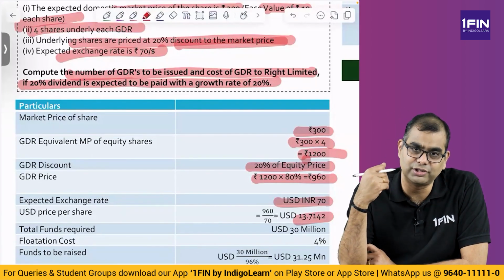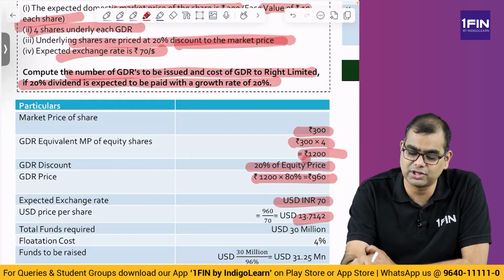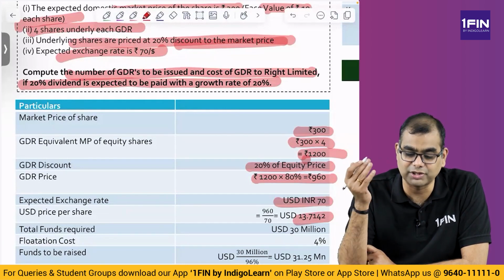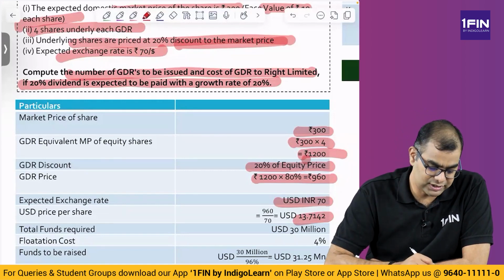So you are going to issue each GDR at $13.71, even though the GDR represents 4 shares whose value will be 1200. 1200 by 70 is about 17.1, but you are issuing it at 13.71. Why? Because of the 20% discount. Now, what is the total funds required?